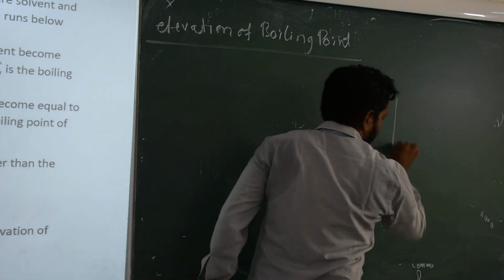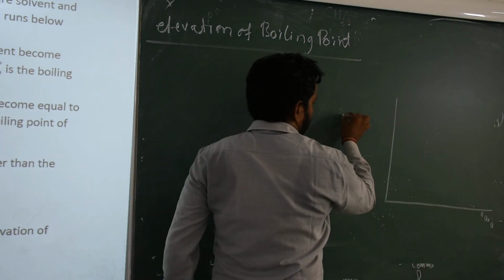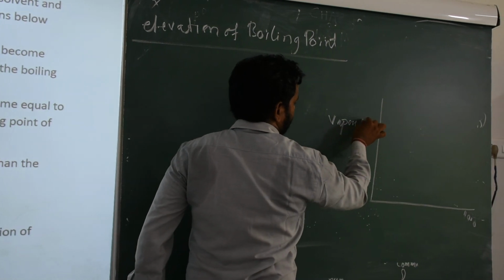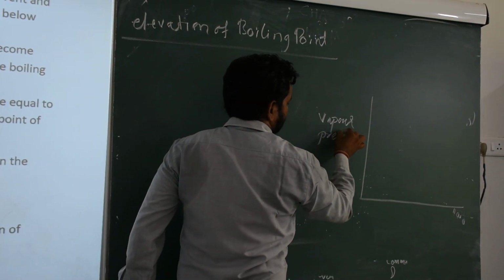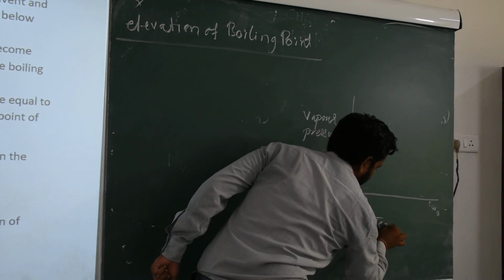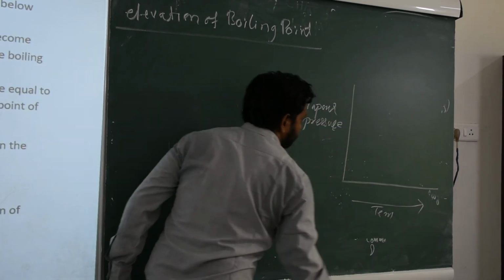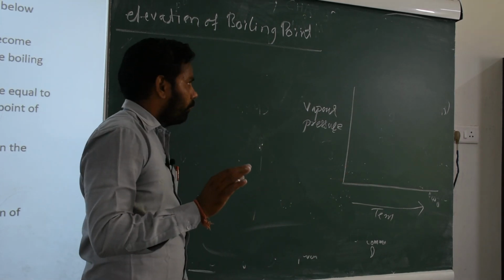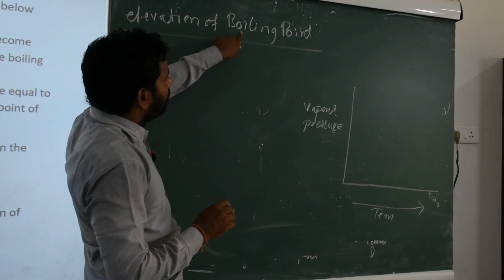We write the first graph here: take vapor pressure on this axis and temperature on the other. Okay. What we learn about boiling points,